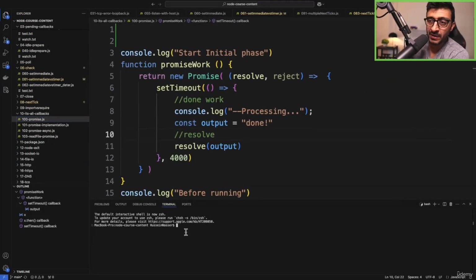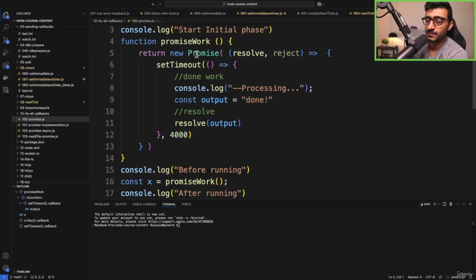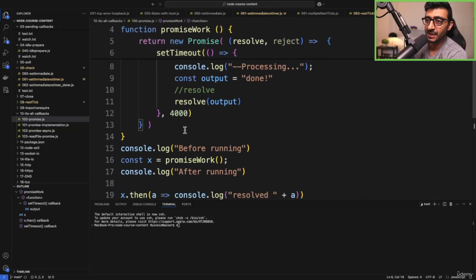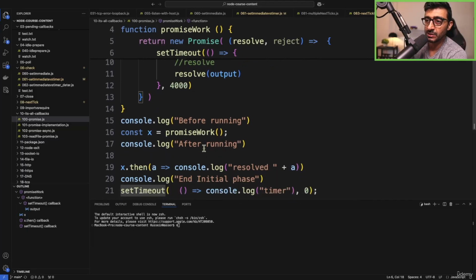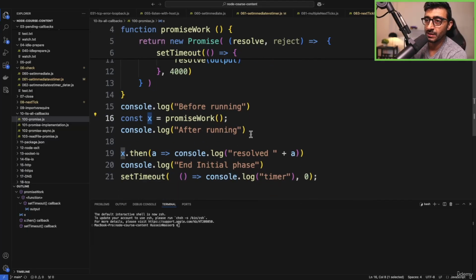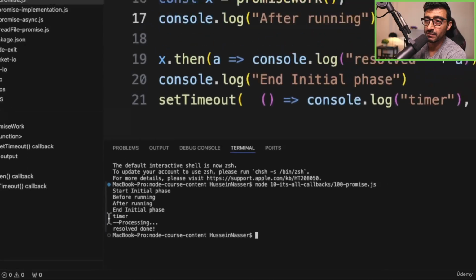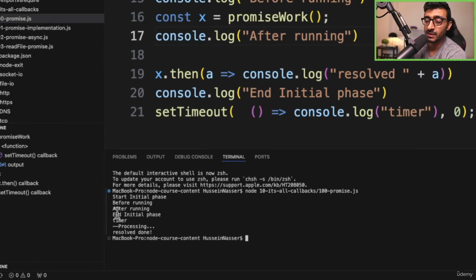Let's play a little bit. So this is the example that we're running here, initial phase, and we have a timeout of 4 seconds. Before we execute the promise, we get something back here, and then after running, and then we run this. So let's go ahead and run it. 10, 100. 4 seconds later, we get resolve done. So before running, after running, and initial phase.